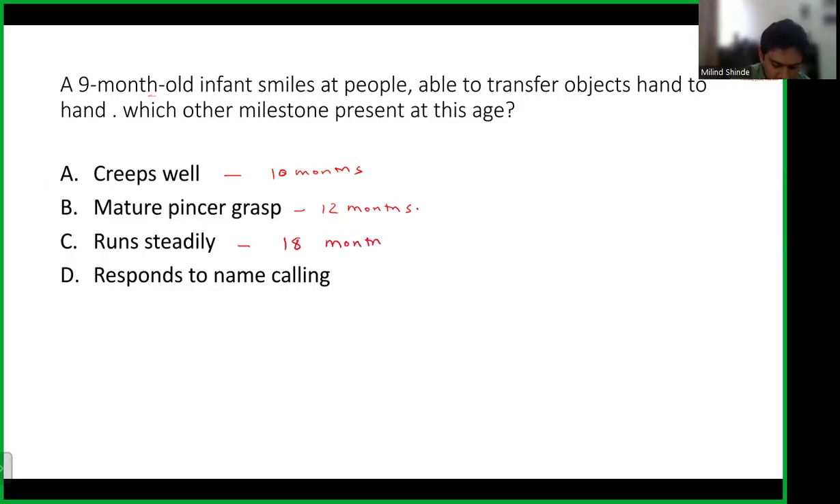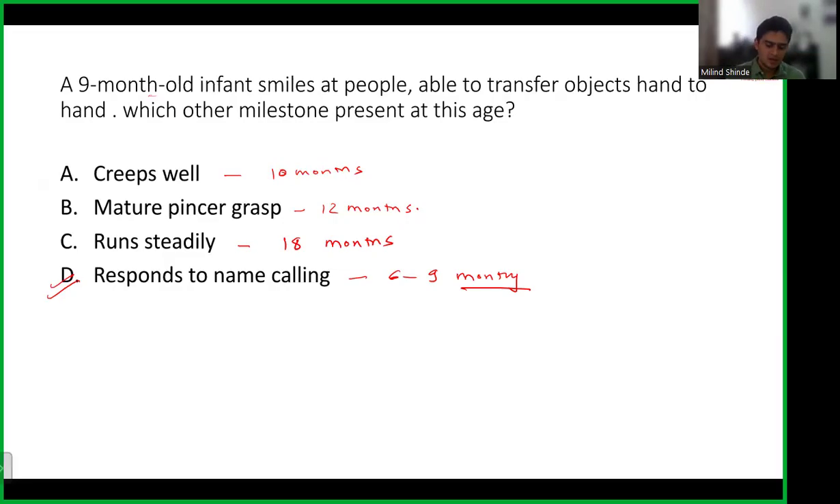And responds to name calling. There is actually a range. We believe that child is able to respond to whatever audio cues you are giving, and usually the name that you are saying, by 6 to 9 months. If they are asking which milestone is already present, yes, the answer is response to name calling, because all other milestones start to develop after 10 months of age. So at 9 months, the best answer is responds to name calling.